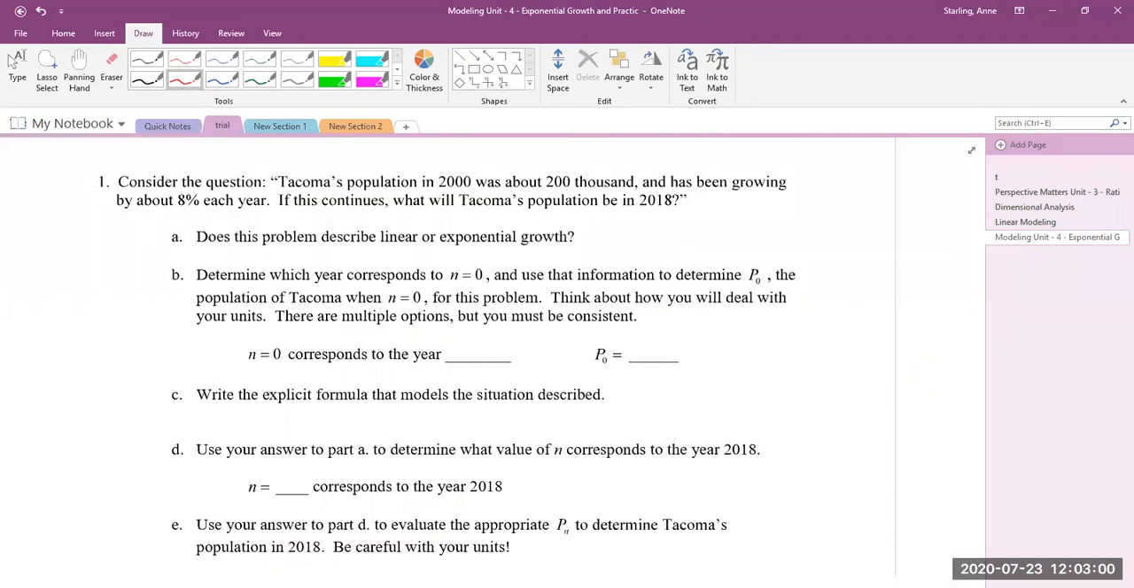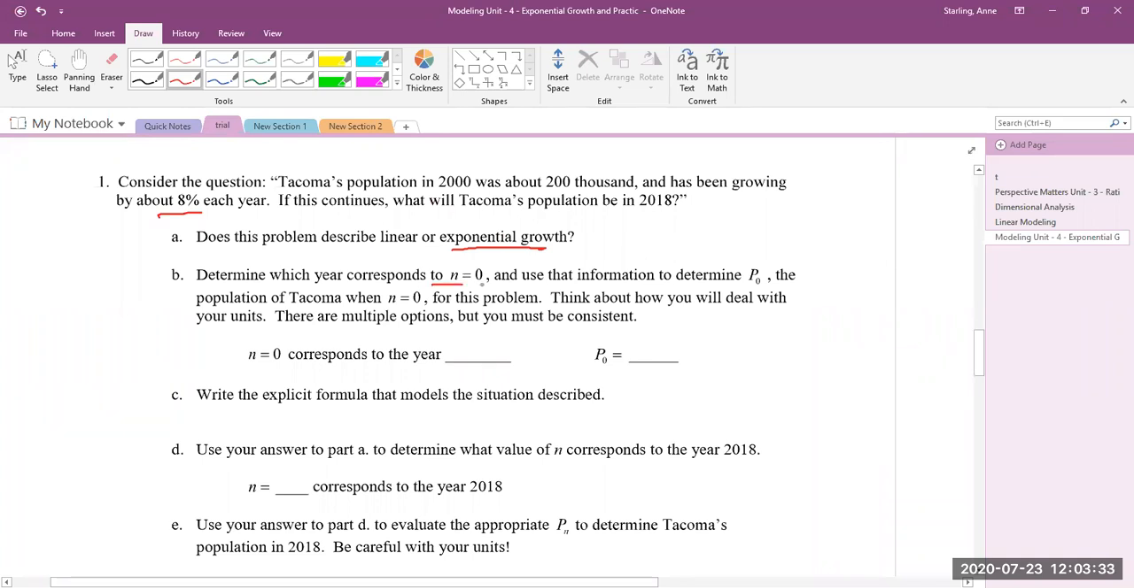So on that exponential growth idea, here's a couple practice problems. The population in 2000, so that's our year zero, was about 200,000, and it's been growing by 8% each year. Growing by 8% immediately tells me that it's exponential growth. Linear means you're adding or subtracting a steady amount. Exponential is reducing or increasing by some set percentage. So it's not that you're adding 5 people, it's that you're adding 5%.